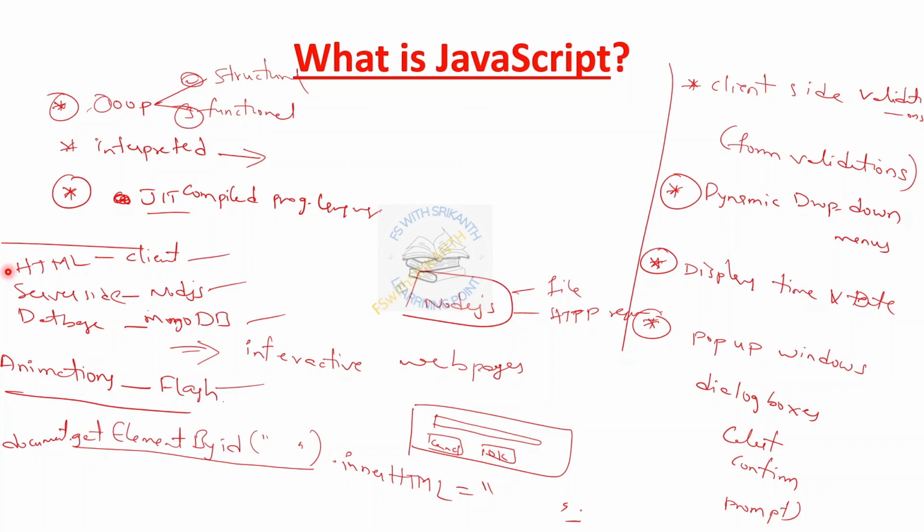With HTML we work with the client side, with Node.js we work with the server side, with the help of MongoDB we work with the database, and with Flash we work with animation. So with one language, JavaScript, we may become a perfect full stack developer. If you learn JavaScript purely and perfectly, then you will become a full stack developer, right?